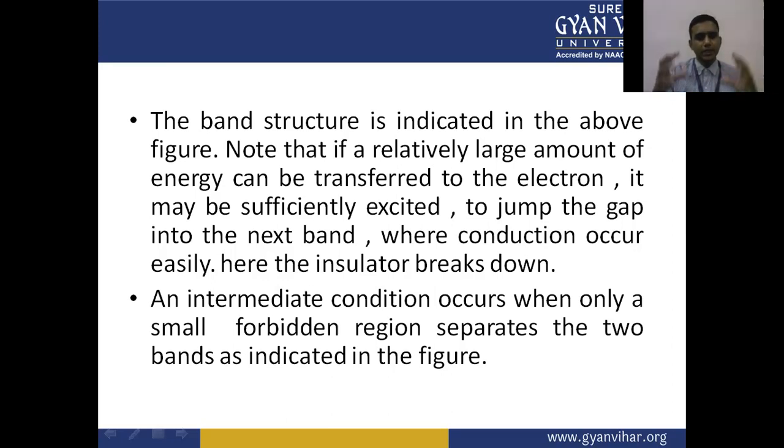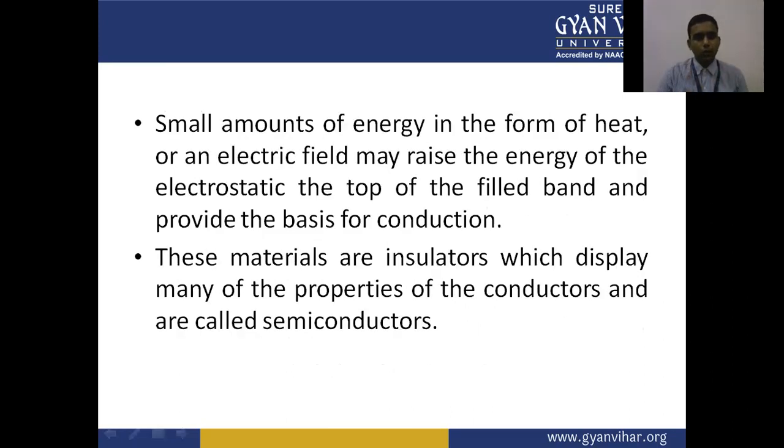An intermediate condition occurs when only a small forbidden region separates the two bands, as indicated in the figure. A small amount of energy in the form of heat or an electric field may raise the energy of the electron at the top of the filled band, and provide the basis for conduction.